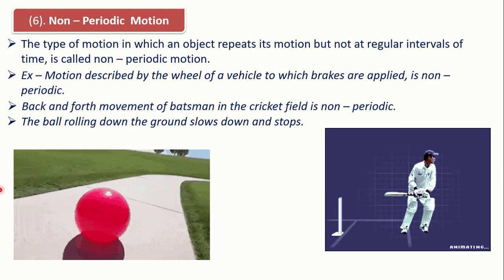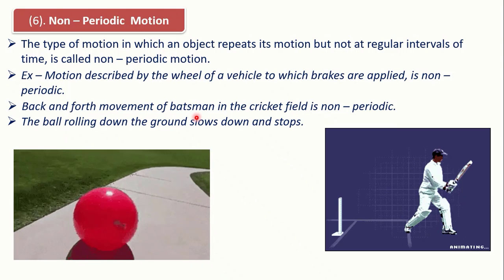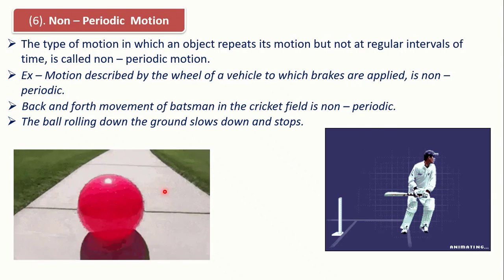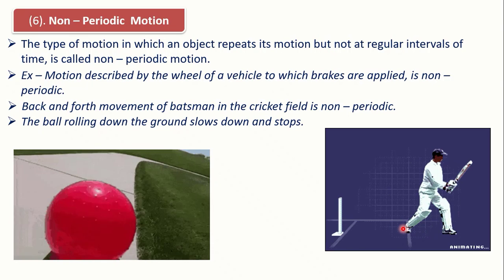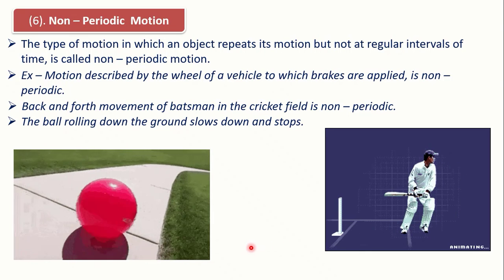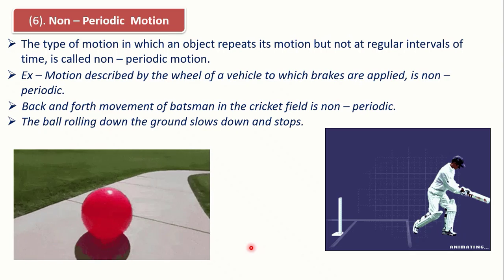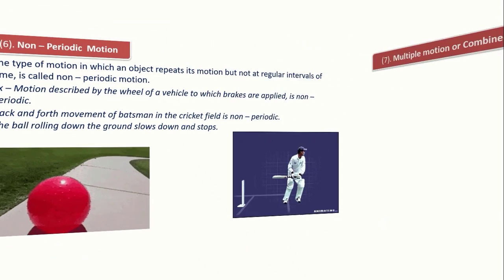In the next picture, you can see here the back and forth movement of a batsman in the cricket field is non-periodic motion. The batsman is moving back and forth, to and fro. So this is also an example of non-periodic motion.